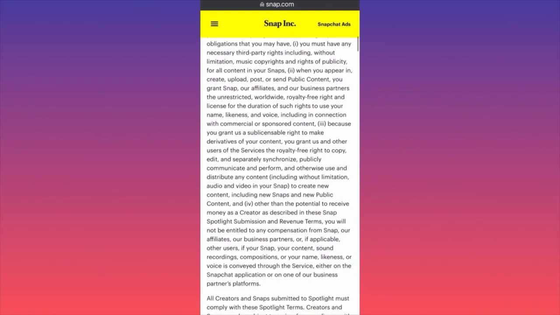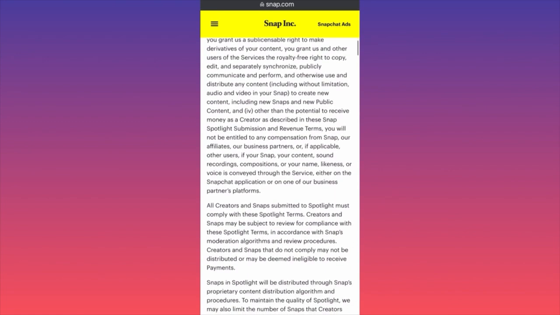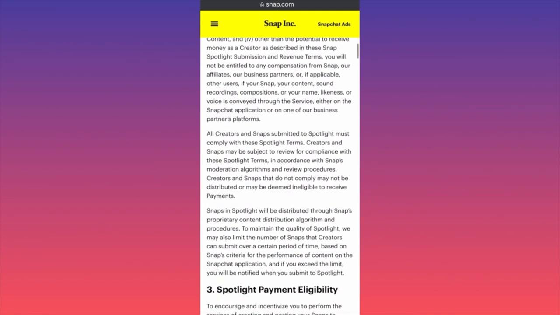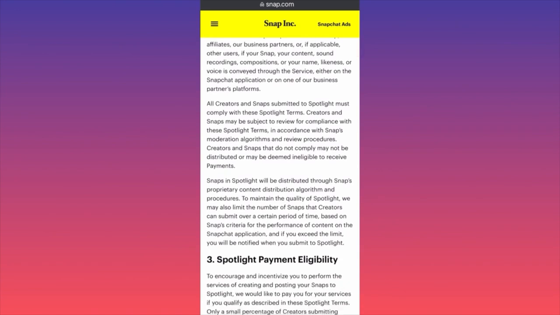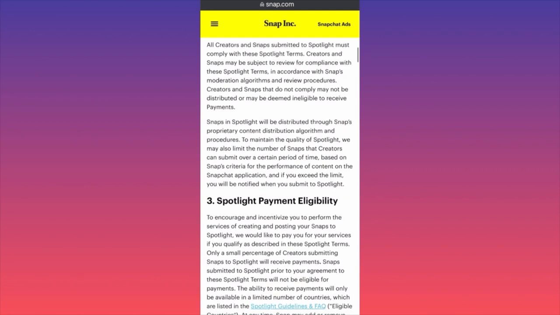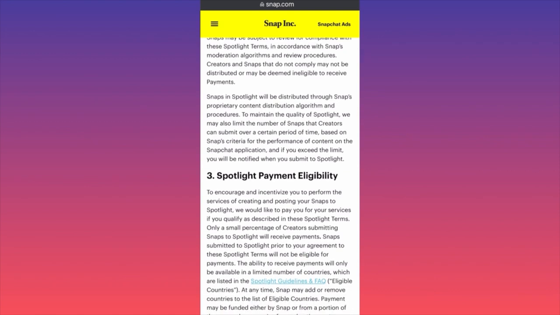So obviously, guys, they're hitting very hard on reused content, or content that was created by somebody else and you don't have rights to. Okay, all creators and snaps submitted to Spotlight must comply with the Spotlight terms. Creators who did not comply, according to Snap moderator algorithms, may not be distributed and may be deemed ineligible for payments.